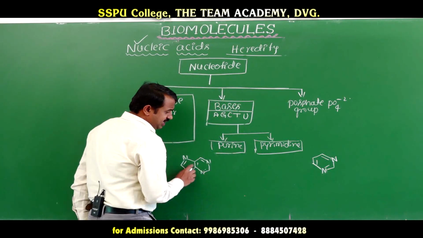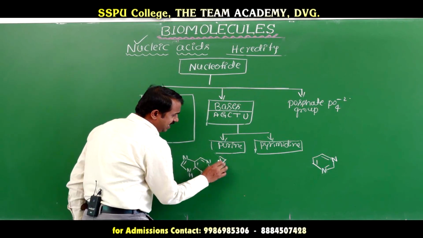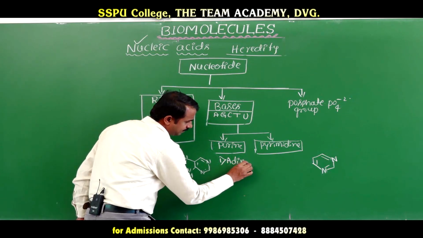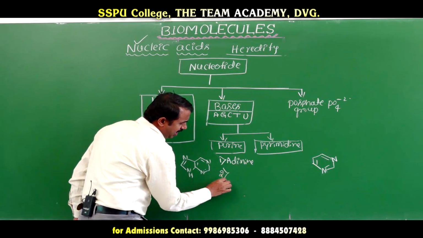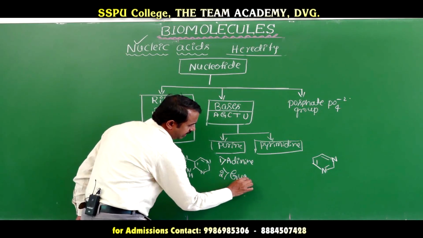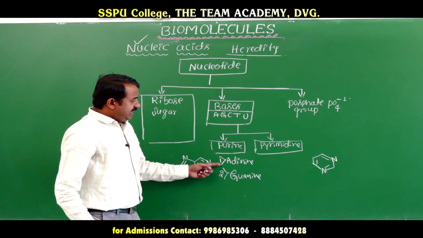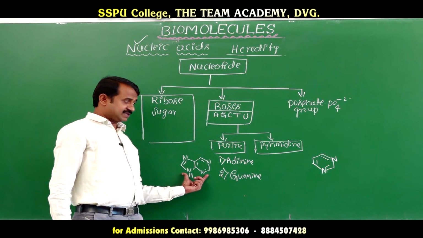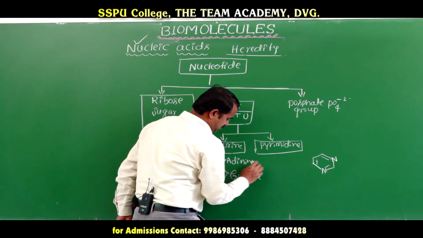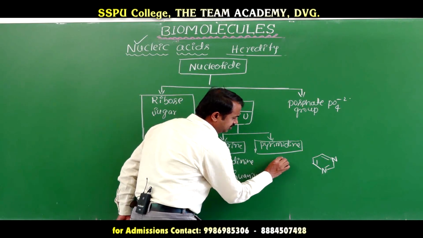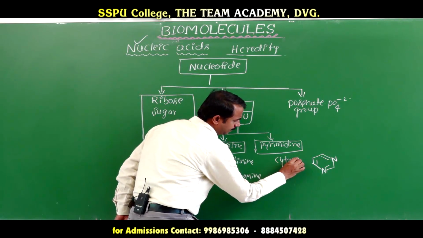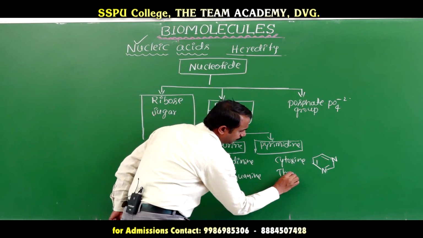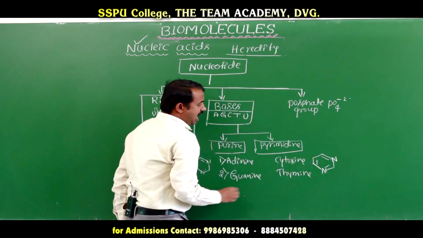The purine bases are adenine and guanine. And the other ones, cytosine, thymine and uracil, are pyrimidine bases.